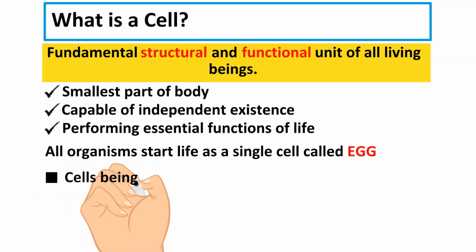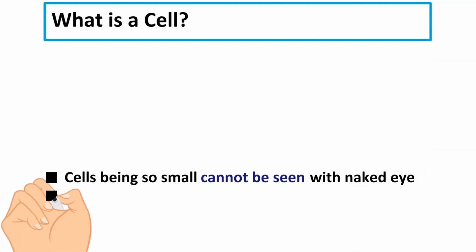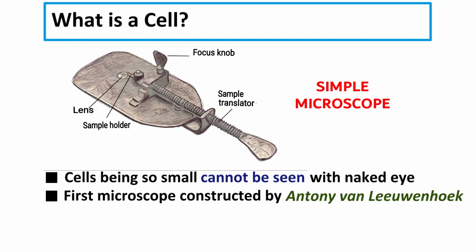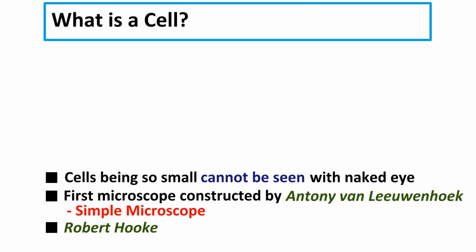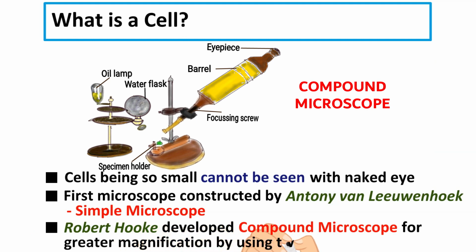Cells are so small or microscopic that they cannot be seen with the naked eye. It was therefore natural that their existence could not be detected by us until we invented the magnifying aids in form of microscopes. The first microscope was constructed by Dutch scientist Antony van Leeuwenhoek. His microscope consisted of a single biconcave lens and was called simple microscope. Robert Hooke, an English scientist, developed a microscope by using two lenses for achieving greater magnification. Such microscopes were later known as compound microscopes.